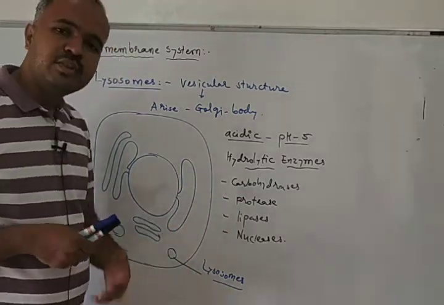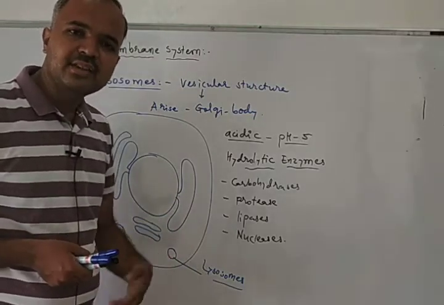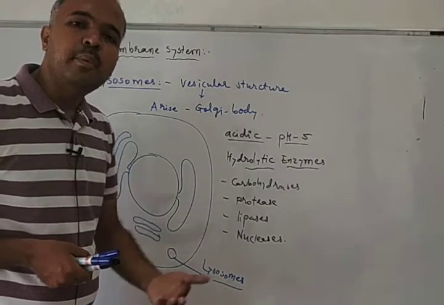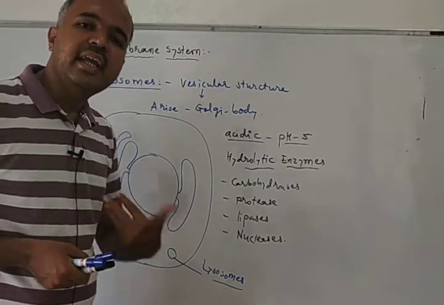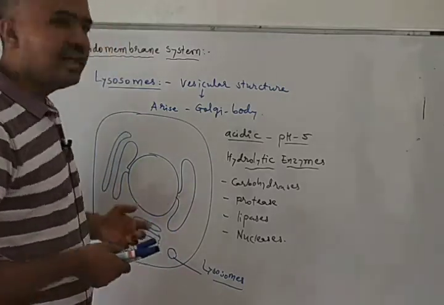Lysosome is a membranous structure, and it also works as a suicidal bag, and it helps to destroy the unimportant organelles or aged organelles of the cells. So this is all about lysosomes.